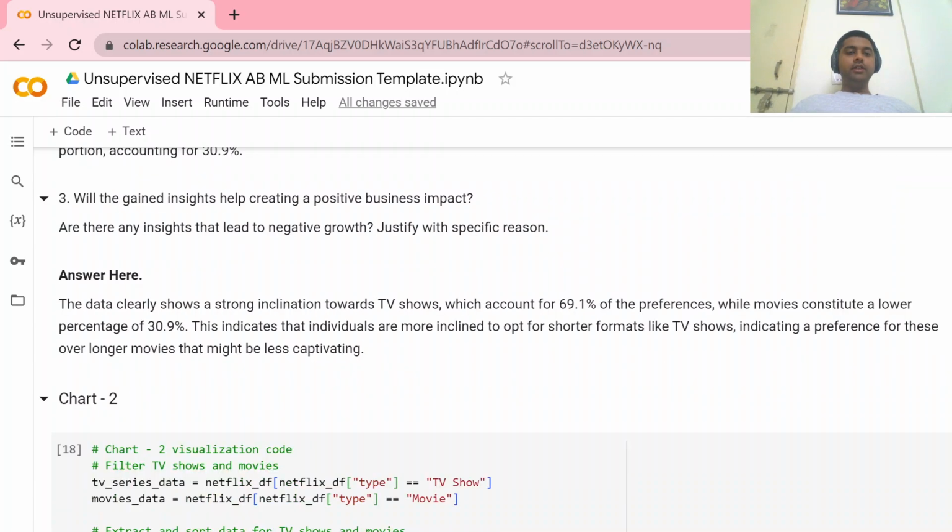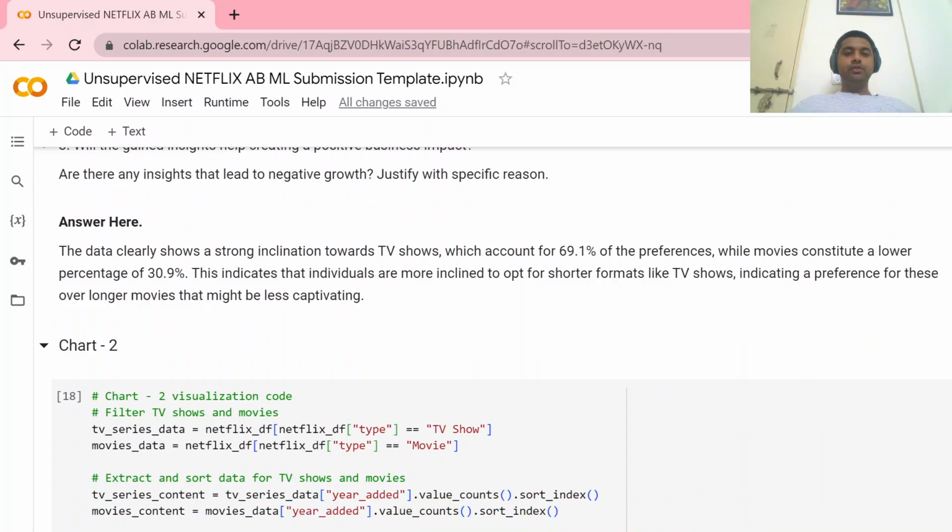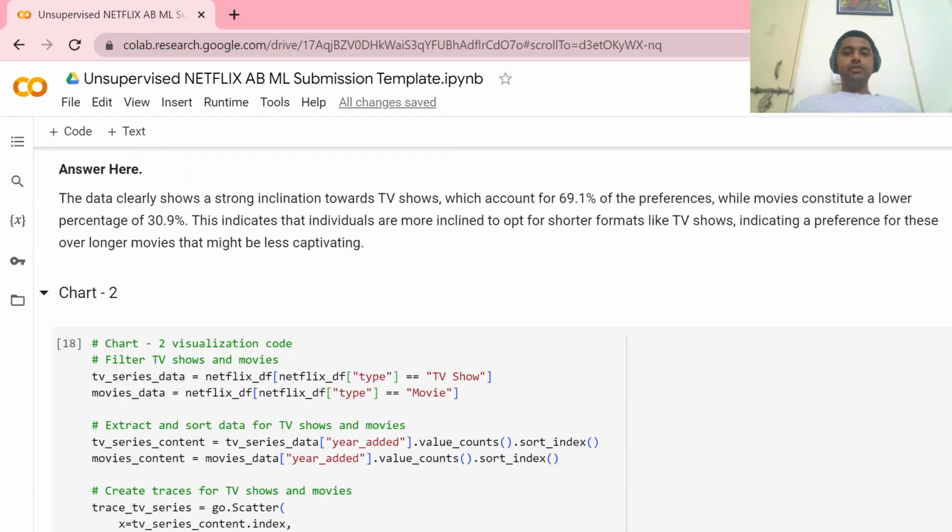The data clearly shows a strong inclination towards TV shows, which accounts for 69.1% of the preference, while movies constitute a lower percentage of 30.9.